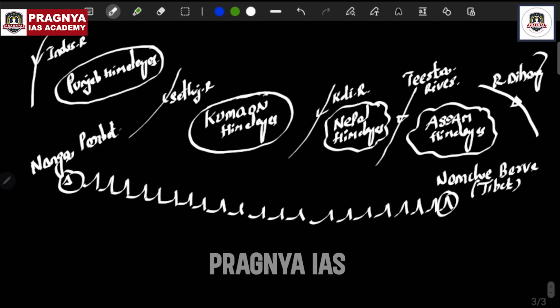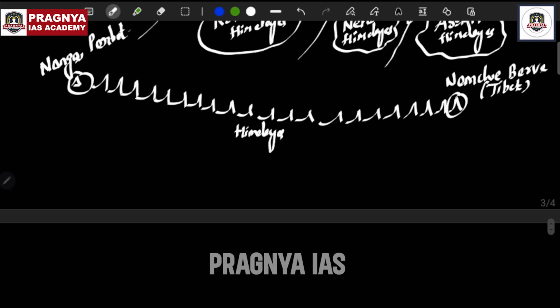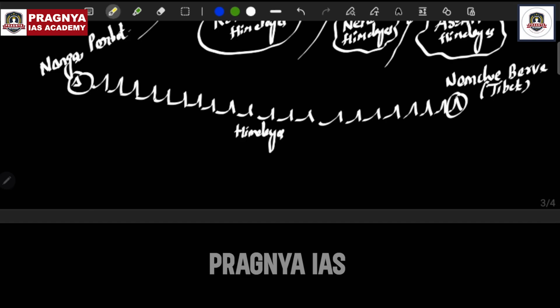Now what happens is that at Namche Barwa, catch the point very clearly, the Himalayas take a bend. Geologically, this bend is called the syntaxial bend.